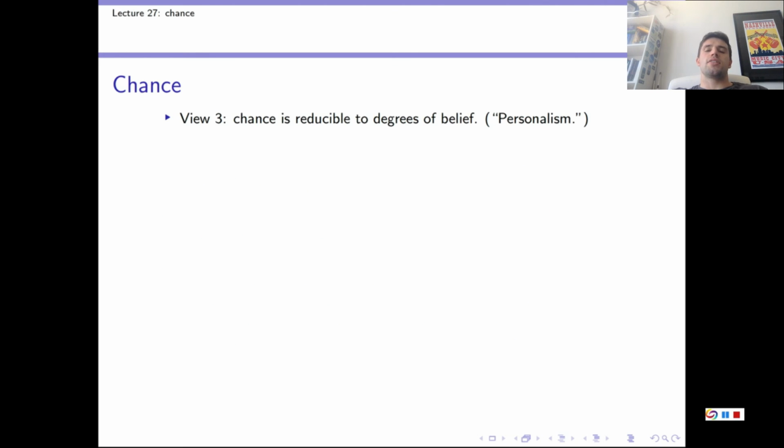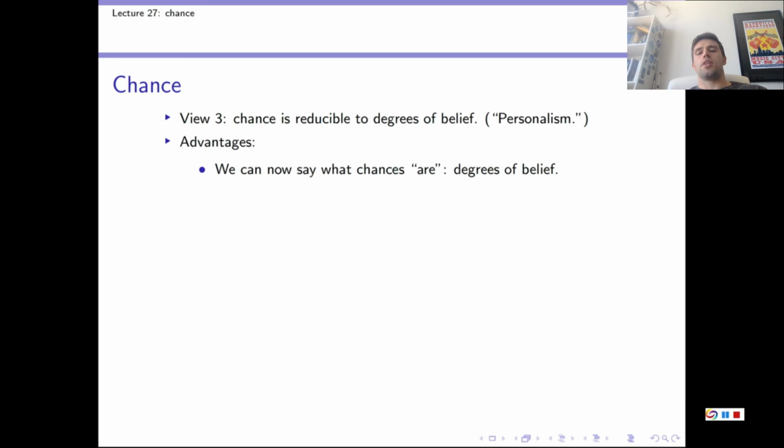The third view says that chance is reducible in some way to degree of belief, and we call people who hold this view personalists. Now, a good thing about this view is that, like the frequentist view, we've made this concept of chance less vague. It's now just a degree of belief. And what else can we say about it? Well, if chances are degrees of belief, then they are personal. Different rational agents, like me and you, might assign different chances to the possible circumstances. And this is something we want to avoid. You don't want everyone having their own chance of something happening.